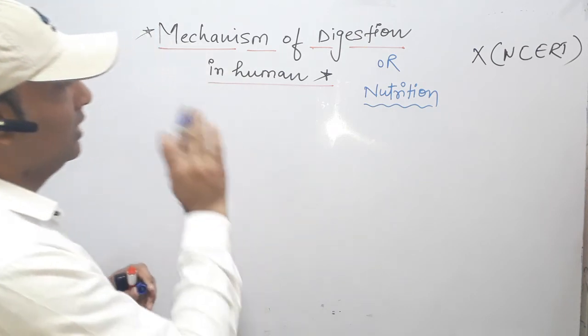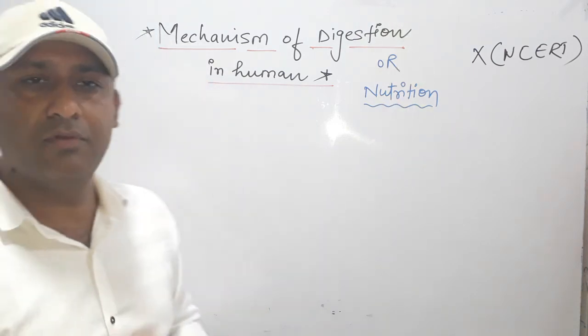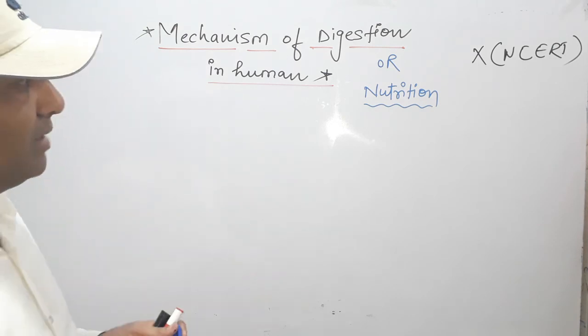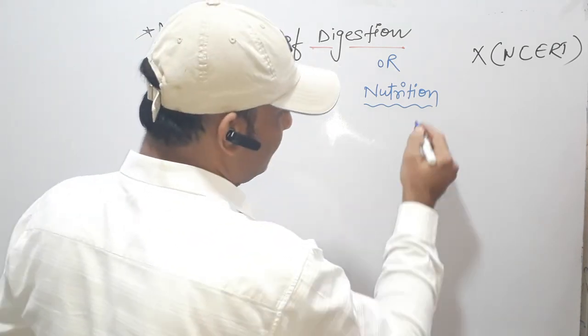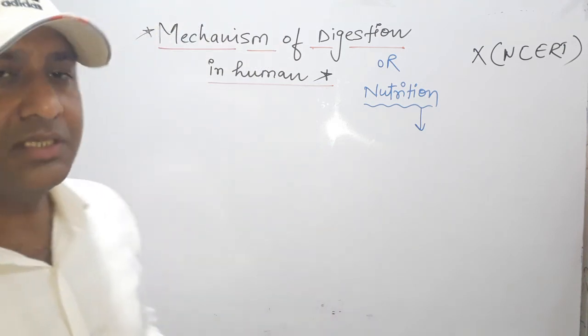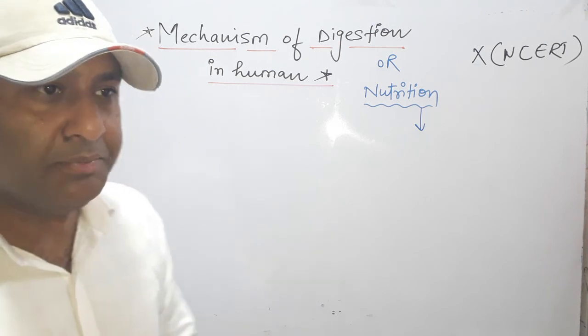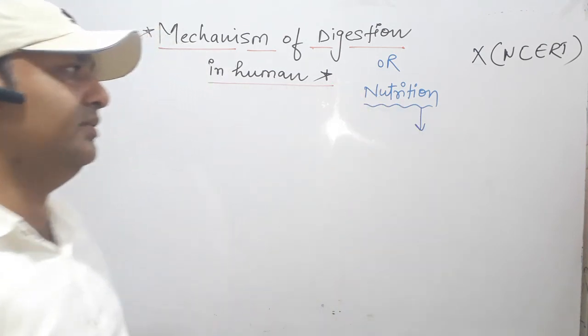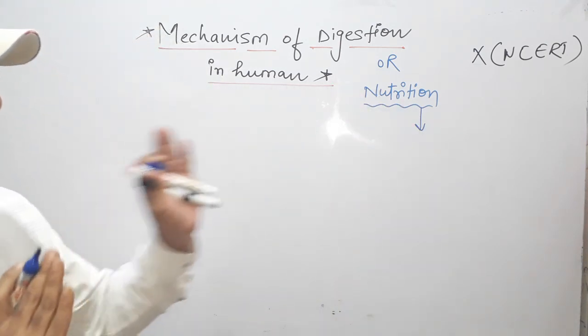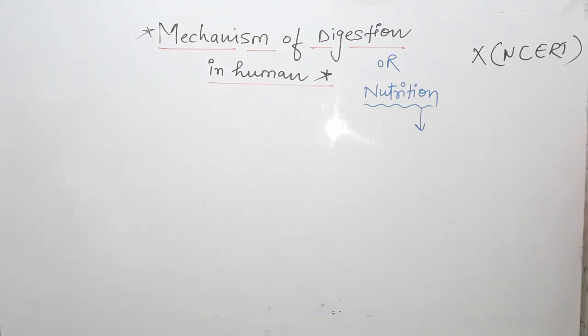Mechanism of digestion means the complete process of digestion of food, but mechanism of nutrition means the process by which food is ingested, digested, absorbed, assimilated and then egested. This complete process is called nutrition. So today we will take the complete process of nutrition with digestion. First, the steps of nutrition.